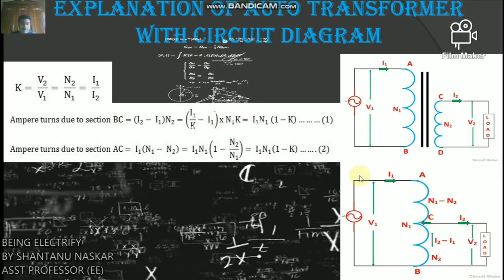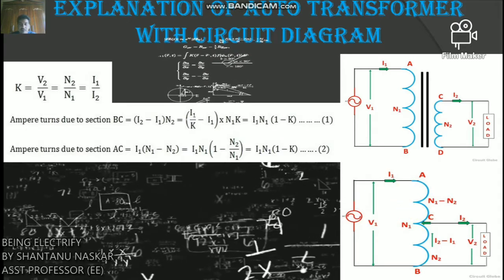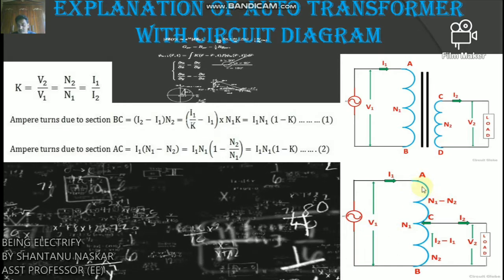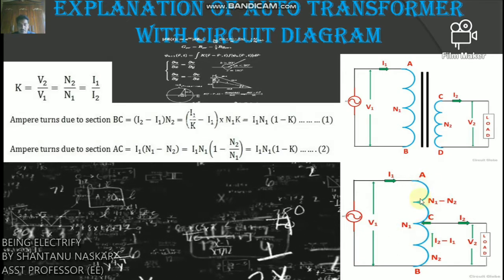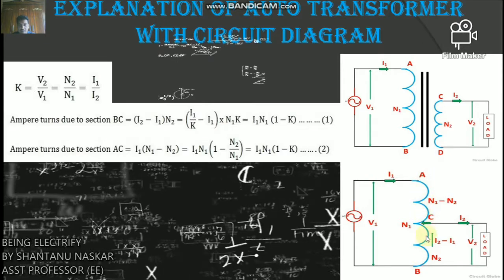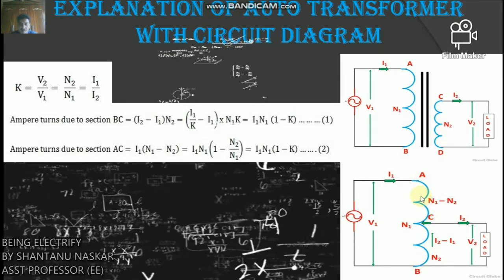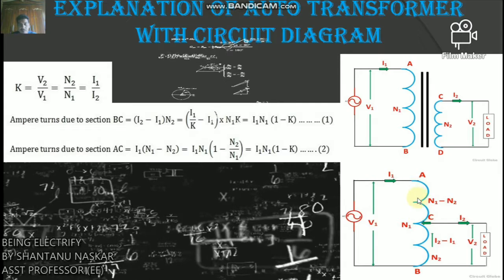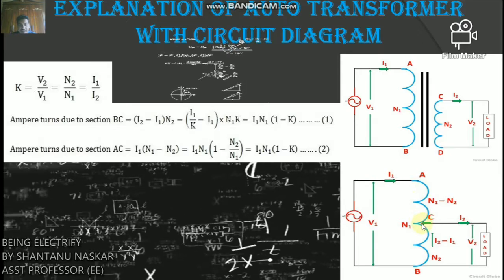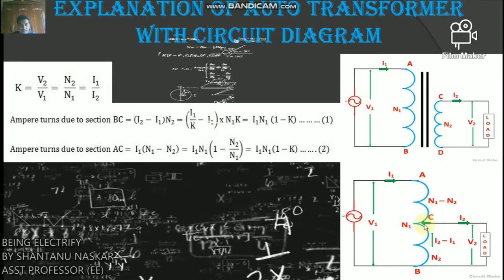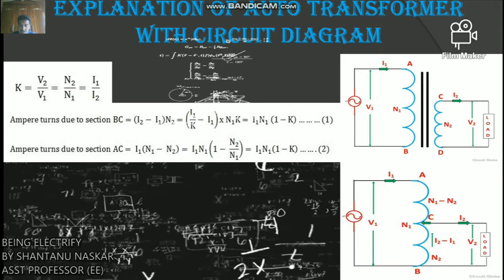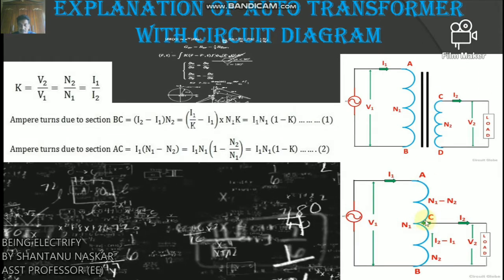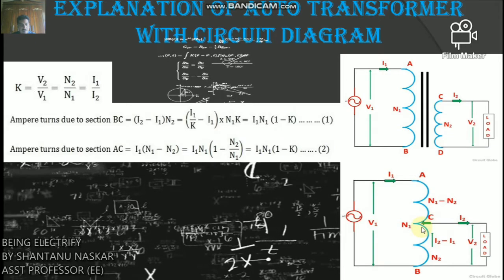So the primary winding AB, just look at this picture. This AB is the primary winding, from which a tapping at C is taken such that CB acts as the secondary winding.